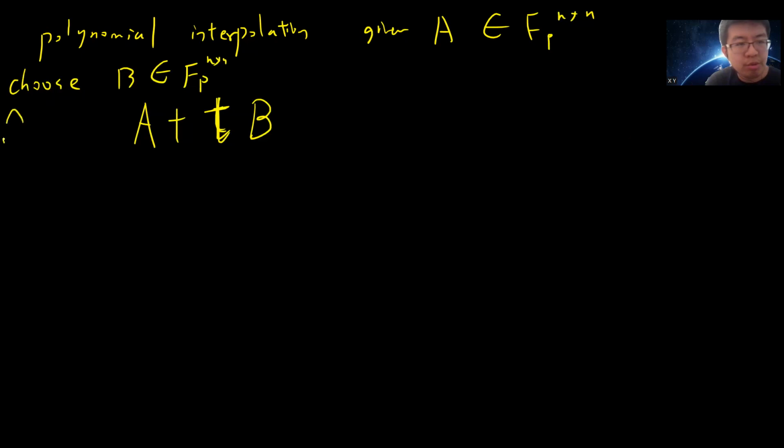I don't tell you how to choose it, you just choose B uniformly at random, an n by n matrix over the prime field.